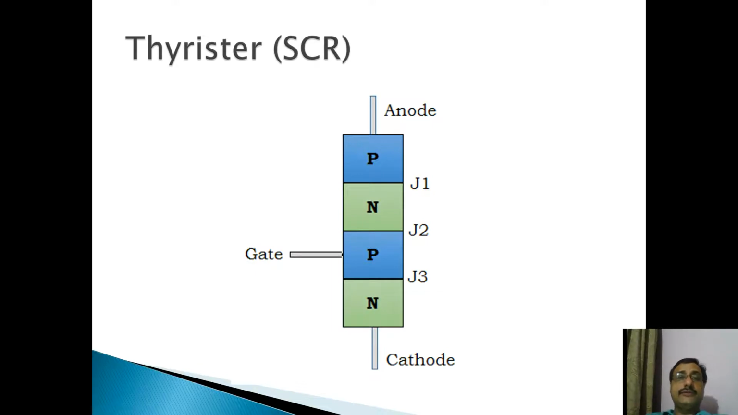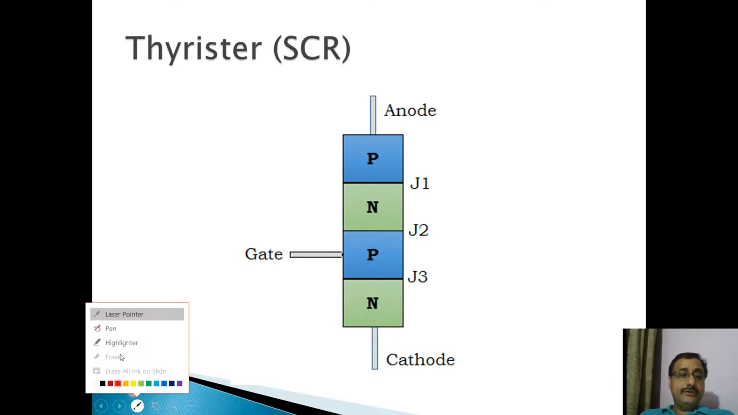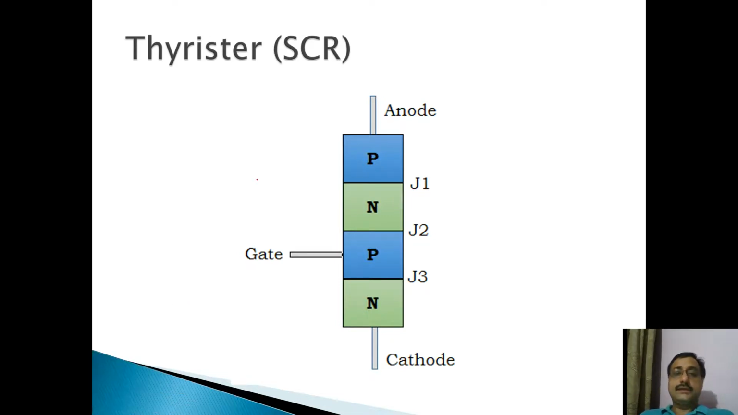So what is the working of this SCR? Now we are going to try to understand the working of these SCRs. This is a four-layer device, PNPN. Three terminals are there: anode, cathode, and gate. Now let us start. Let us bias this SCR. I am going to forward bias this SCR by using a variable power source.